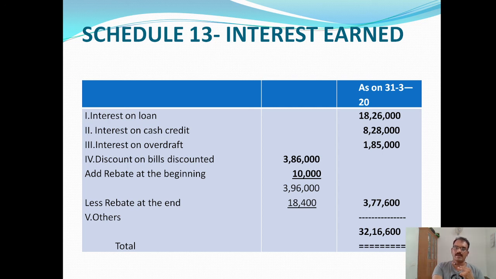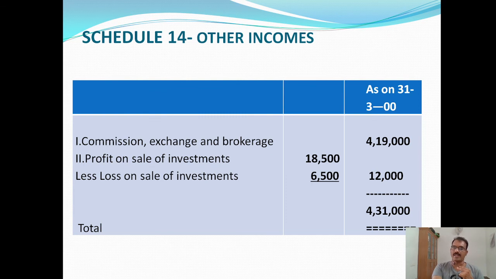Okay. Then the next schedule is schedule number 14, other incomes. So here the first item is commission, exchange and brokerage. That's given in the question, 4,19,000. Next item is profit on sale of investments. That is 18,500.